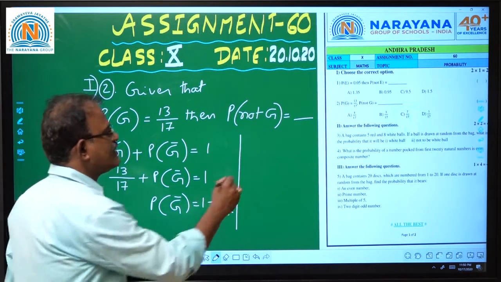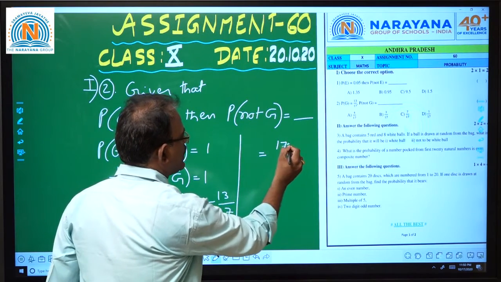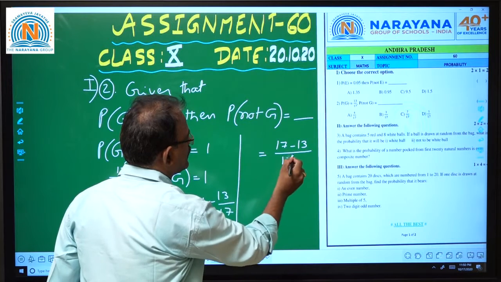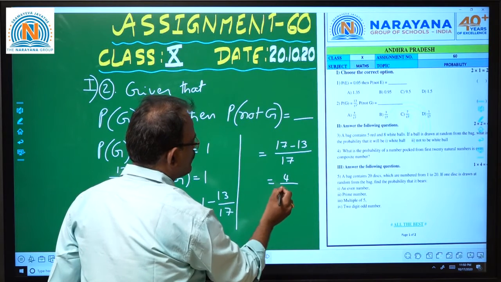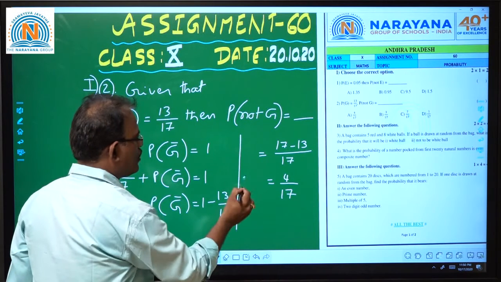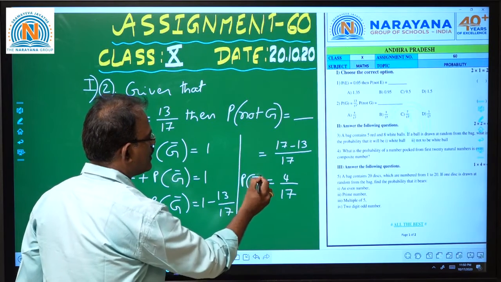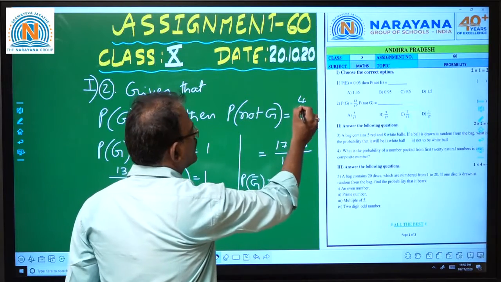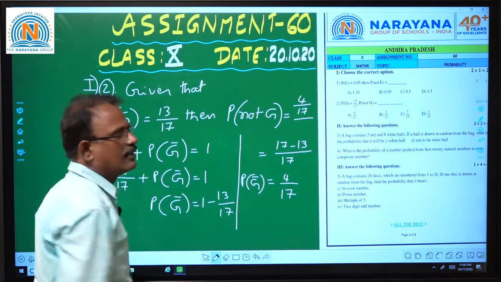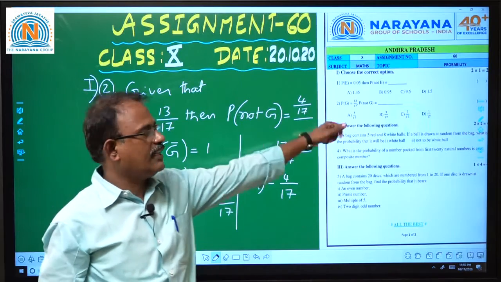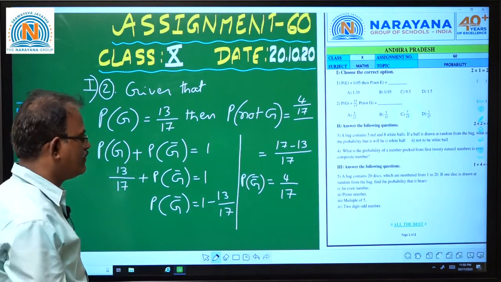If you simplify this, it is 17 minus 13 by 17, which is 4 by 17. The probability of not G is 4 by 17. Okay children, this is in the first option.